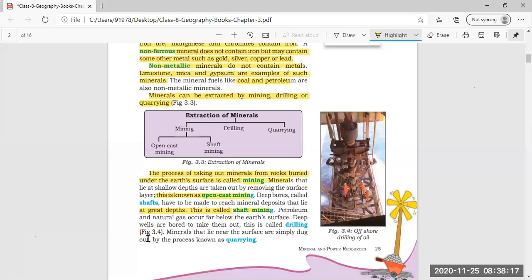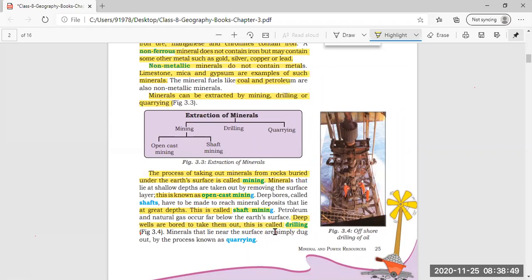They occur very much below the earth surface, and for that you have to dig deep wells to take them out, and this is called drilling. So to take out natural gas and petroleum, the method used is the drilling method.